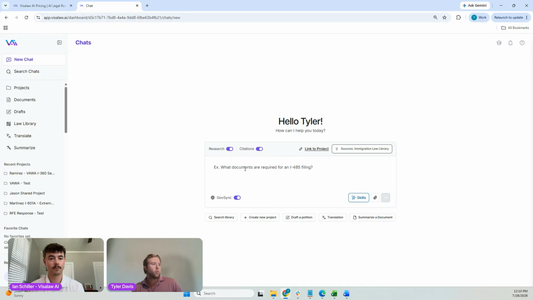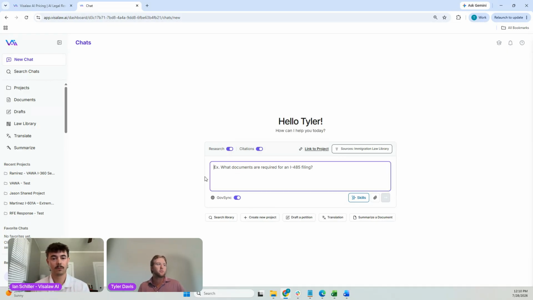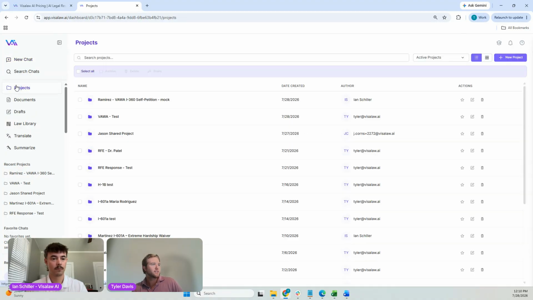So we could start to get to work here, but what we're going to focus on for the VAWA that we're putting together is the actual project. So we're going to use this chat functionality, but within a project. So our first step today when it comes to working on the VAWA case is actually to open that project. So we're going to navigate over here to the project section.